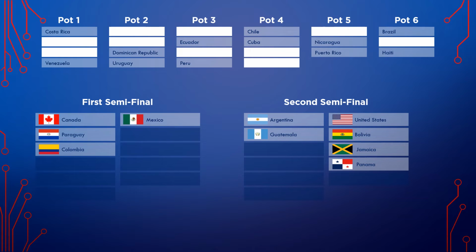Next country is from pot 5, Puerto Rico. And Puerto Rico, we will see them in the first half of the second semifinal.